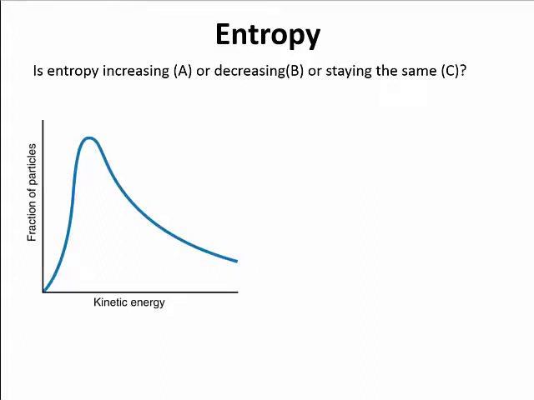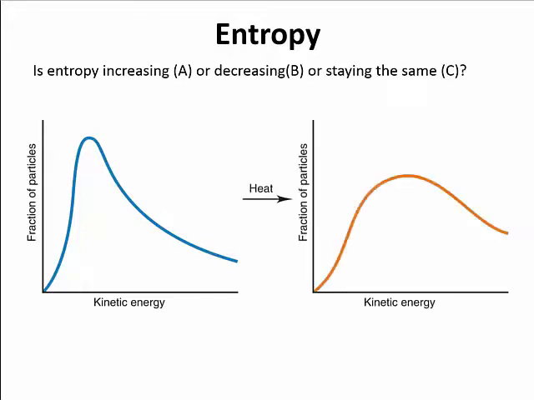Okay. Now, let's look at another graphical example where we have fraction of particles versus kinetic energy. Kinetic energy, keep in mind, is that energy of motion. So I start with this graph showing certain particles having a certain amount of kinetic energy, or an average amount of kinetic energy. As I add heat to it, what happens? Well, the average kinetic energy starts to increase, right? And where we see the average is where we have those peaks.